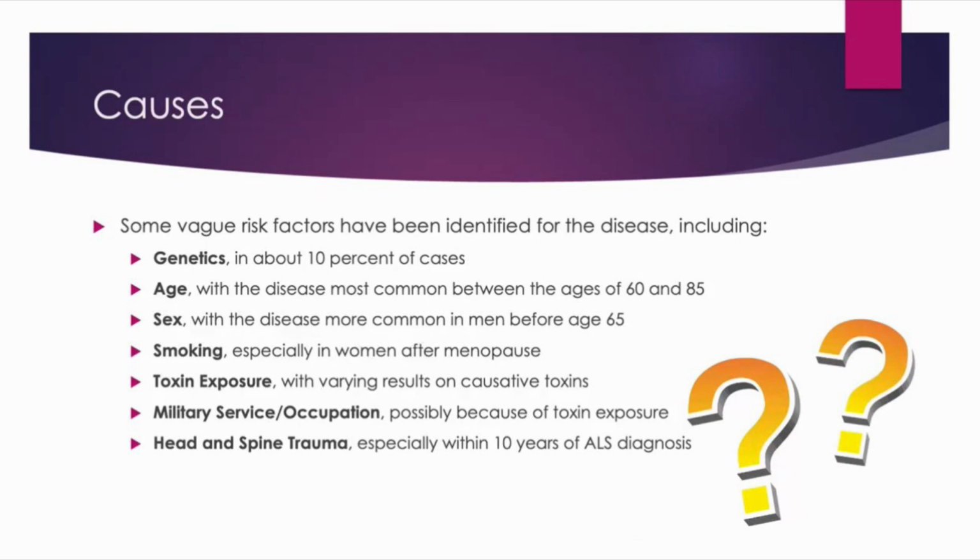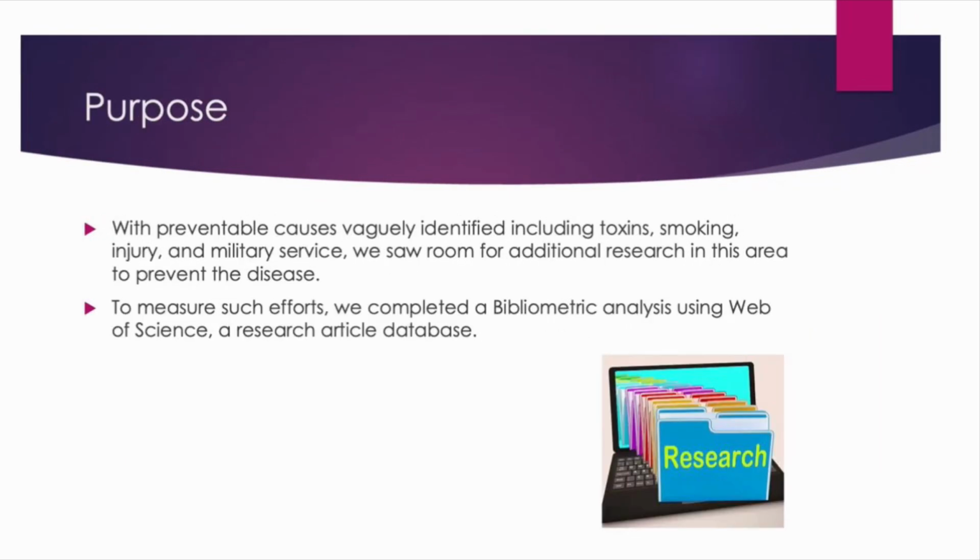Causes of this disease have been identified and vary in terms of preventability. Those include genetics, age, sex, smoking, toxin exposure, military service, and occupation, and trauma to the head and spine. With preventable causes, we saw a very vague identification of items including toxins, smoking, injury, service in the military, and occupation. So we saw a need possibly for more research in that area to try and identify more tangible items that can be avoided to help prevent the disease.